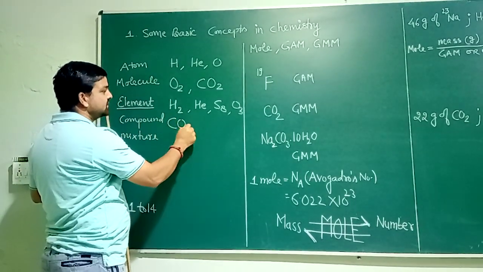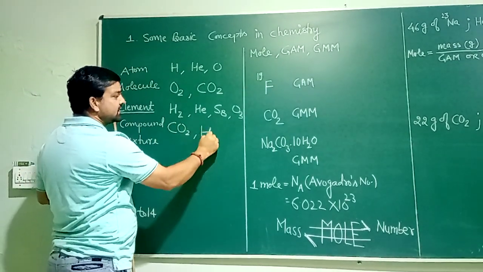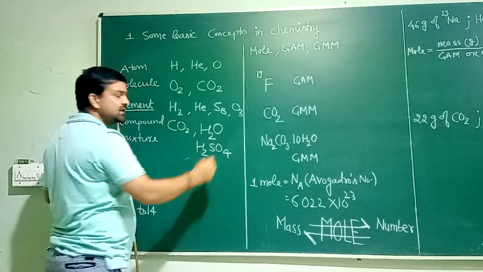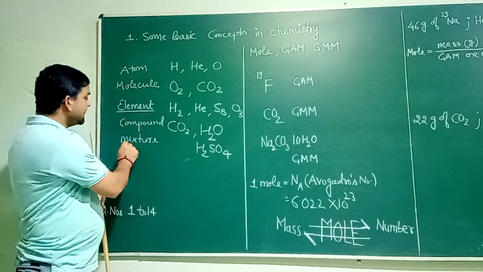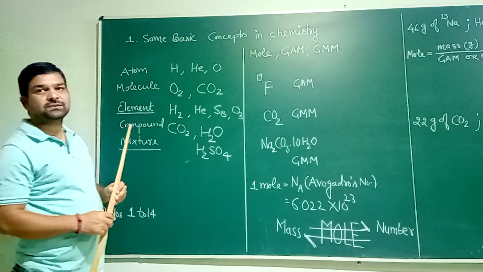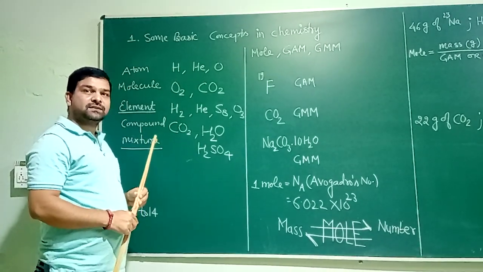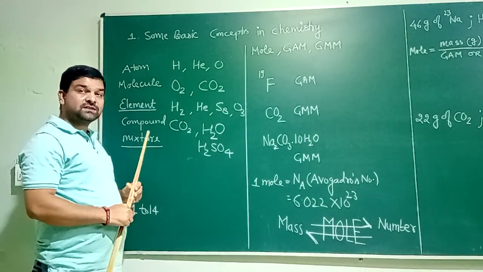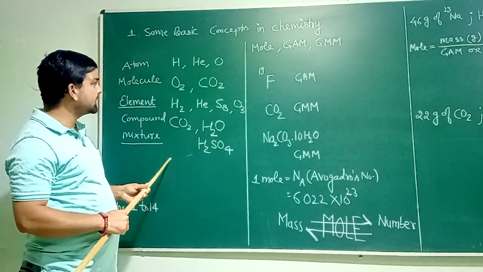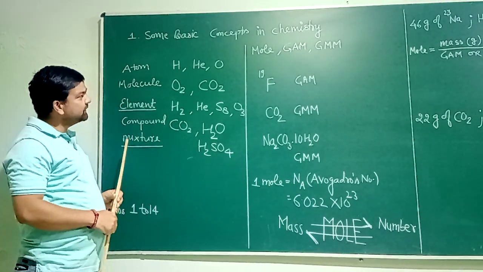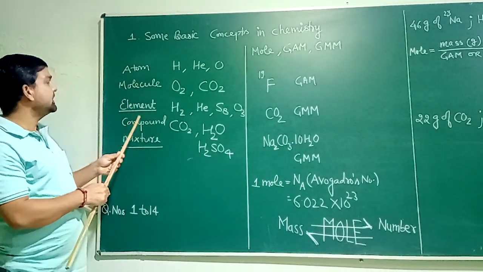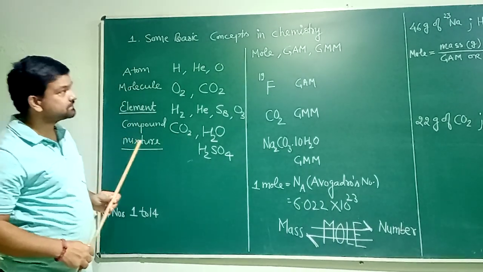For example, CO2 is a compound, H2O is a compound, H2SO4, also known as sulfuric acid, is a compound. And mixture, you know, can be prepared by mixing two different compounds or two different molecules, but the ratio is not fixed in a mixture. There are certain differences between compound and mixture which you have prepared in your lower classes. So that is the basic classification of chemical species: atoms, molecules, elements, compounds and mixtures.